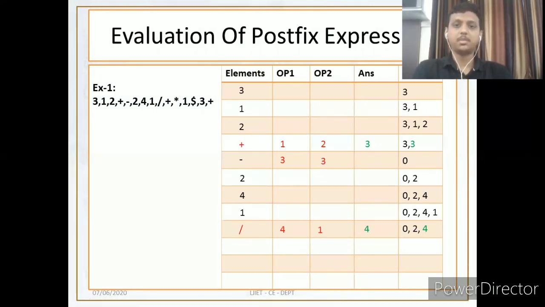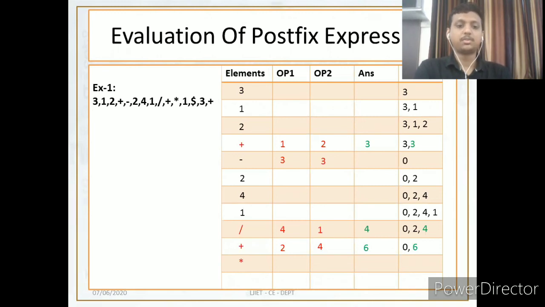As there was a mistake over there, I'm just repeating the step again. Now we get plus. What we need to do is fetch out two operands from the stack. It is 2 and 4. Please follow the sequence of popping elements: 2 in operand 1, 4 in operand 2. Now do the plus operation. We will get 6 and the stack becomes 0 comma 6.